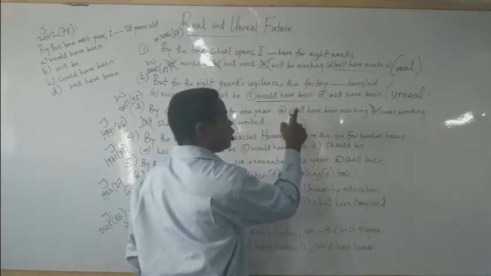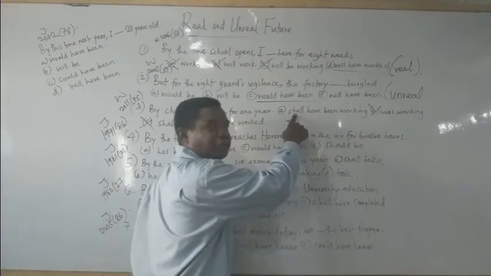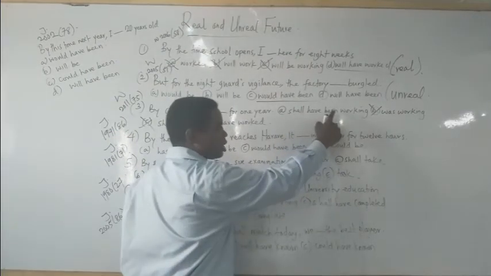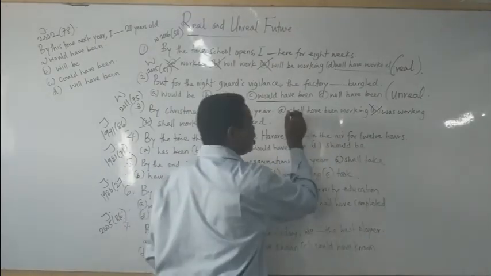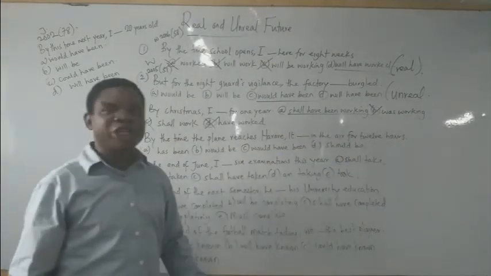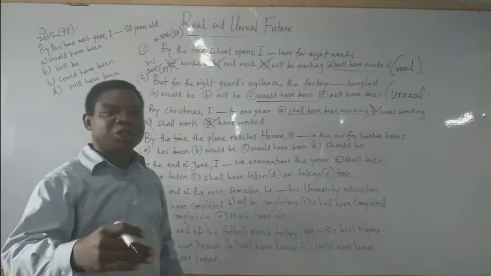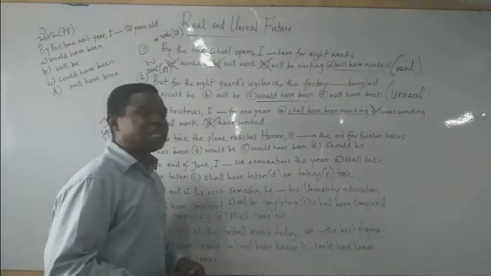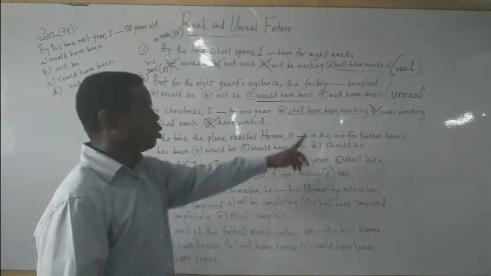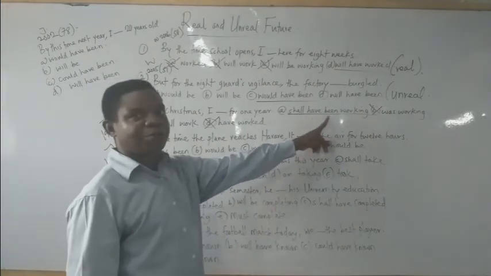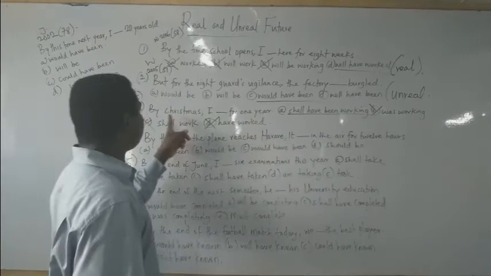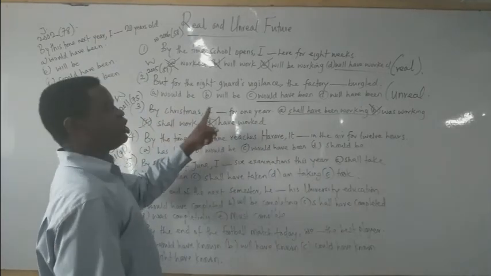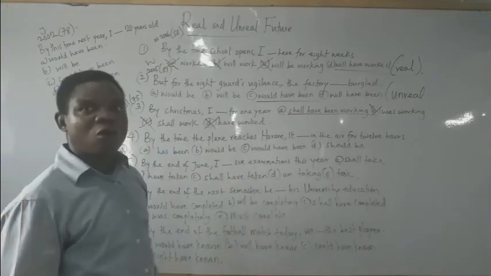The answer is what? Will or shall, followed by have, plus what? A perfect tense here. So the right answer to the question would be option A. Option A follows the principle or the explanation that I have given to us in class. That if it's going to be a real action, what's the order? Will or shall, followed by have, plus a perfect tense. So by Christmas, I shall have been working for 1 year.